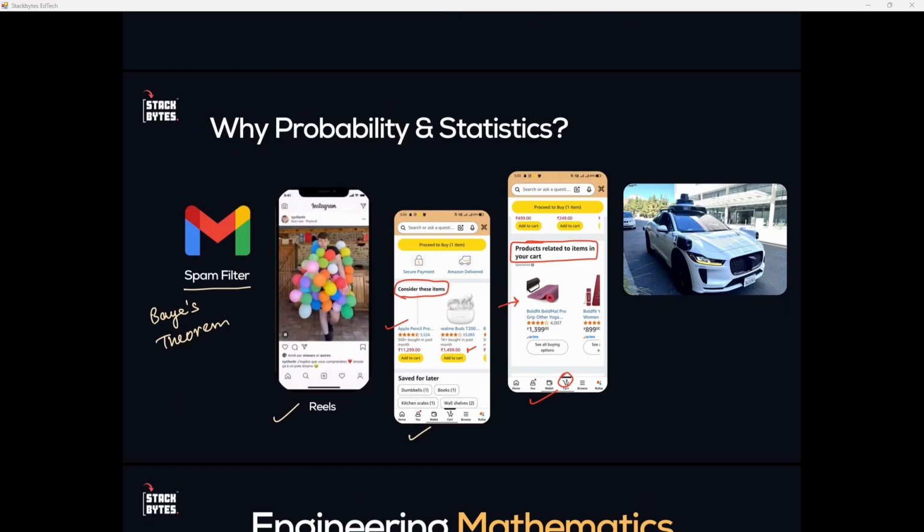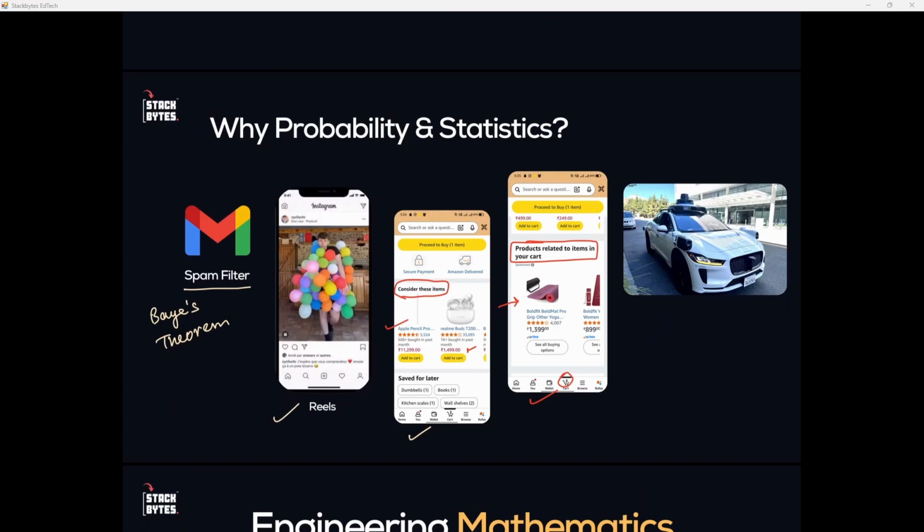All right, so probability is working in these applications also, Amazon, Flipkart, and any other e-commerce application, whether you say Blinkit, Zepto, or Instamart, all those applications are using these algorithms based on probability and statistics.